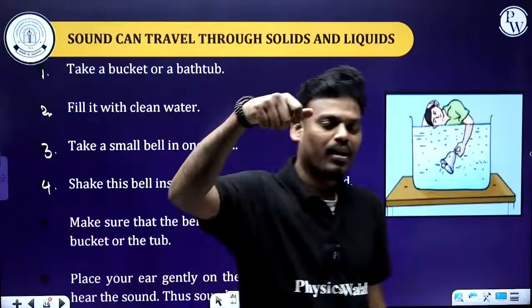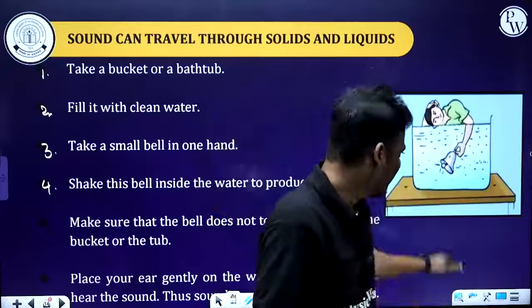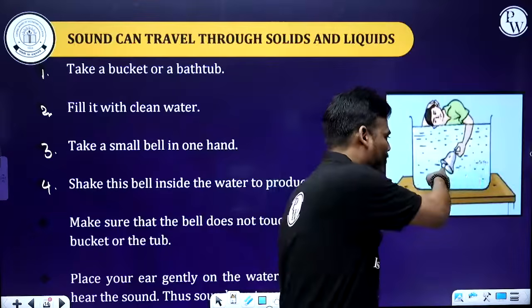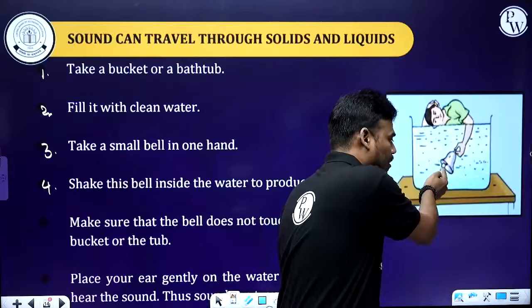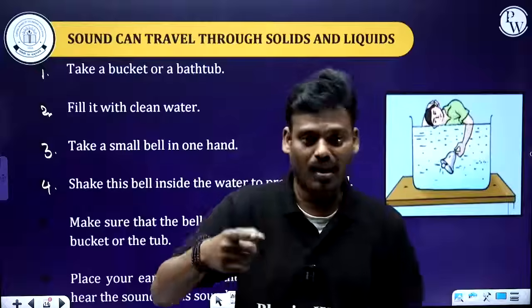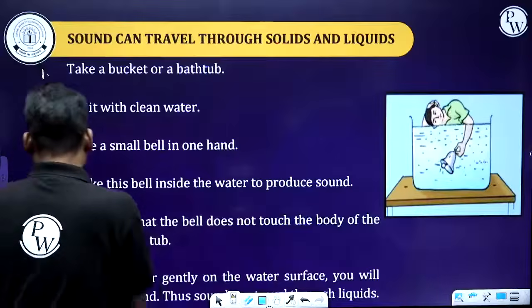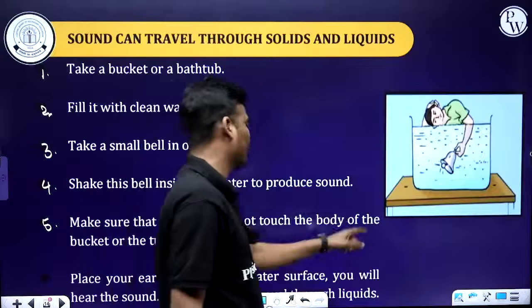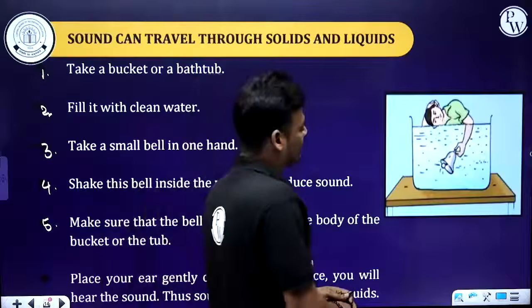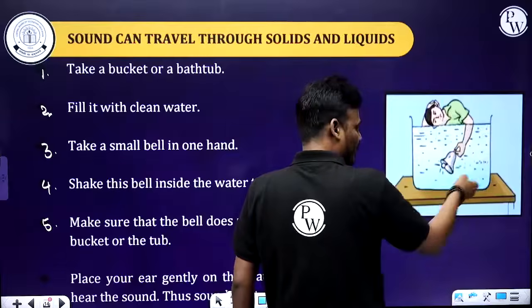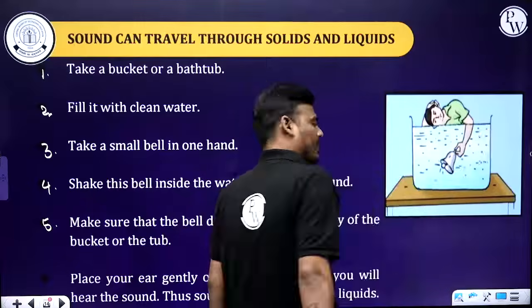So when you shake the bell, what happens? Inside there is a small metal piece, and due to the movement, it will strike the surface of the bell, and it produces a sound. Now, make sure that the bell does not touch the body of the bucket or bathtub. It should be in the middle, and should not touch the walls of the container.